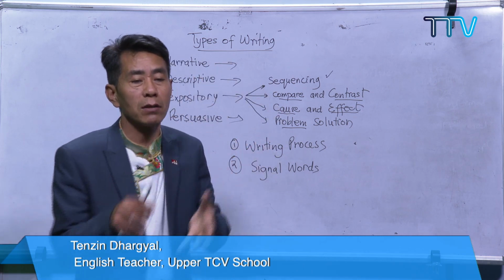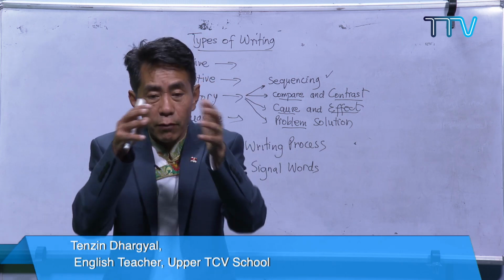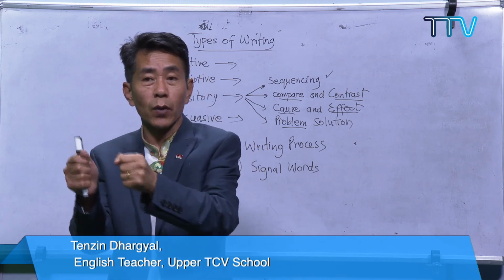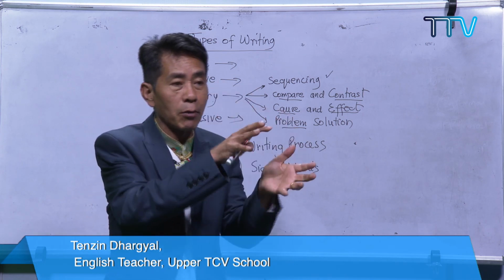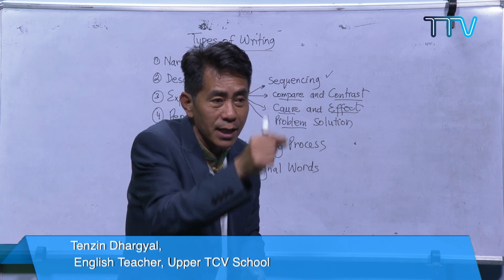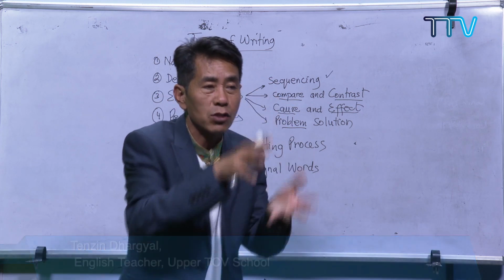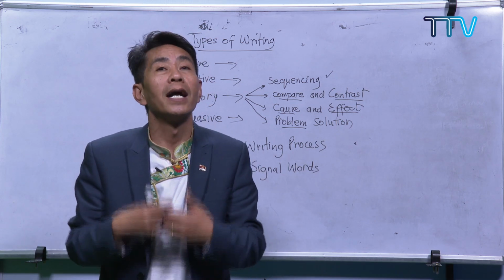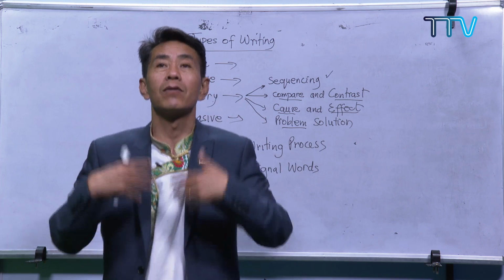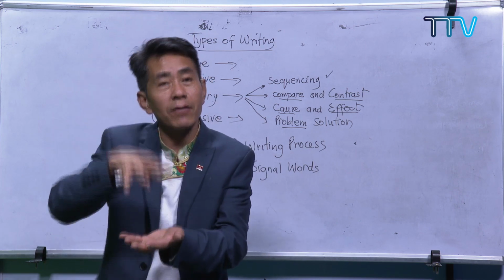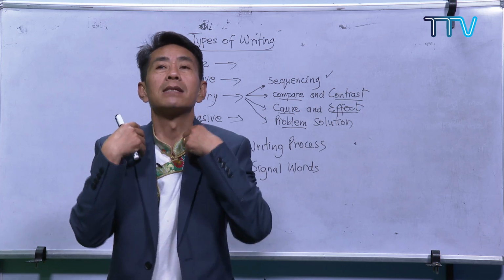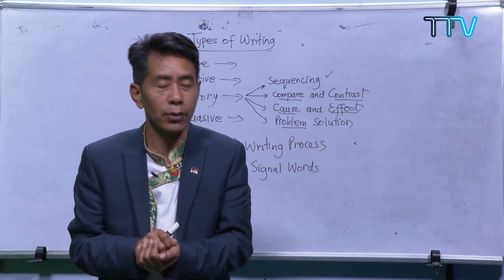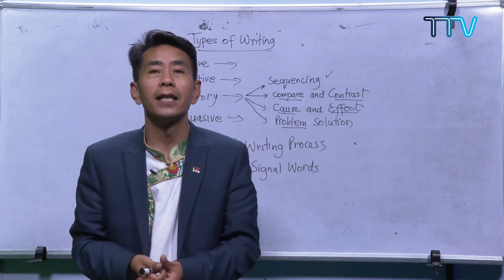Now it's important, even if you come across any piece of writing, for you to identify: this is this type of writing, because there are these signal words, and this piece of writing is written in such a way that it comes under this. So it's important for you to understand the text structure. The writer writes in a different structure, and as a reader, it is important for us to identify what type of text structure the writer used. All these things we will be covering next week.